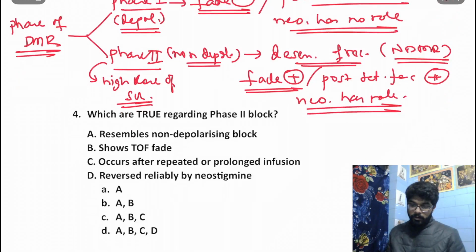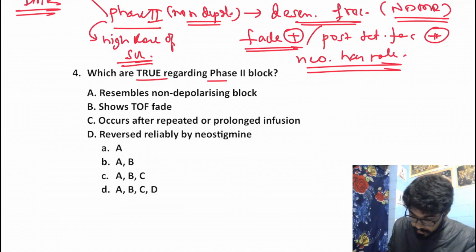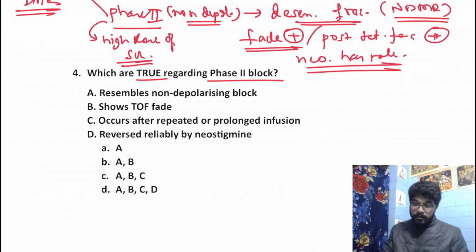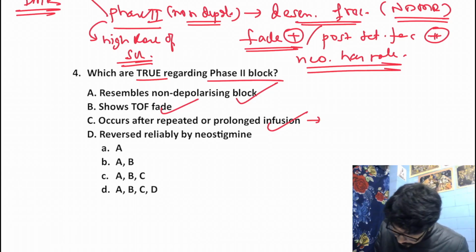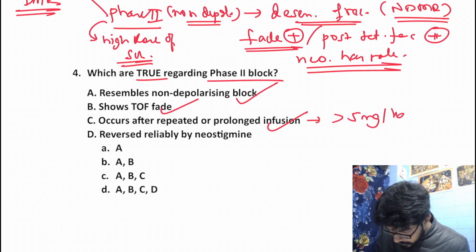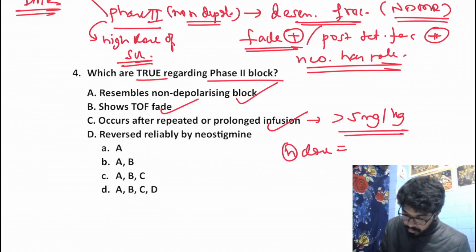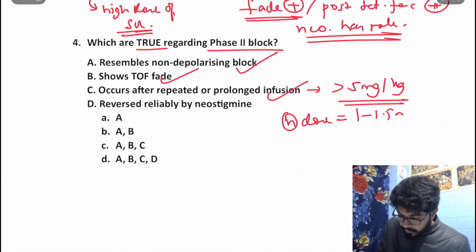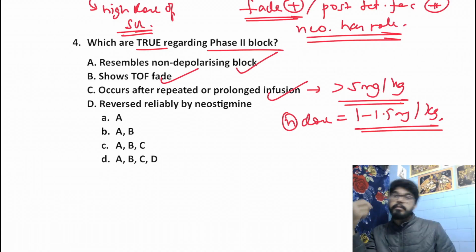Moving on to the next question. Which are true regarding phase 2 block? Resembles non-depolarizing block, that's a true statement. Shows train of 4 fade, yes, that's also a true statement. Occurs after repeated or prolonged infusion, that's a true statement. Usually with a dose more than 5 milligrams per kg. The normal dose is 1 to 1.5 milligrams per kg. If the dose is very high, more than 5 milligrams per kg, that can trigger a phase 2 block.